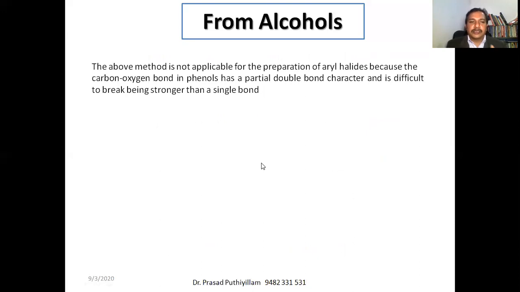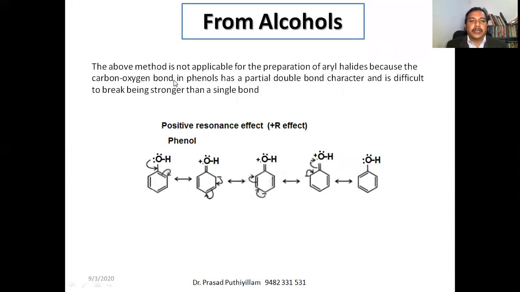So these methods, whatever methods we discussed right now, are not suitable, or not used, to prepare aryl halides. Aryl halides means the halogen is connected to the benzene ring, having aromatic nature. Because, for example, the corresponding alcohol to get an aryl halide is phenol. We already discussed in an earlier class that phenol has a positive resonance effect, or plus R effect, by which electron movement takes place.